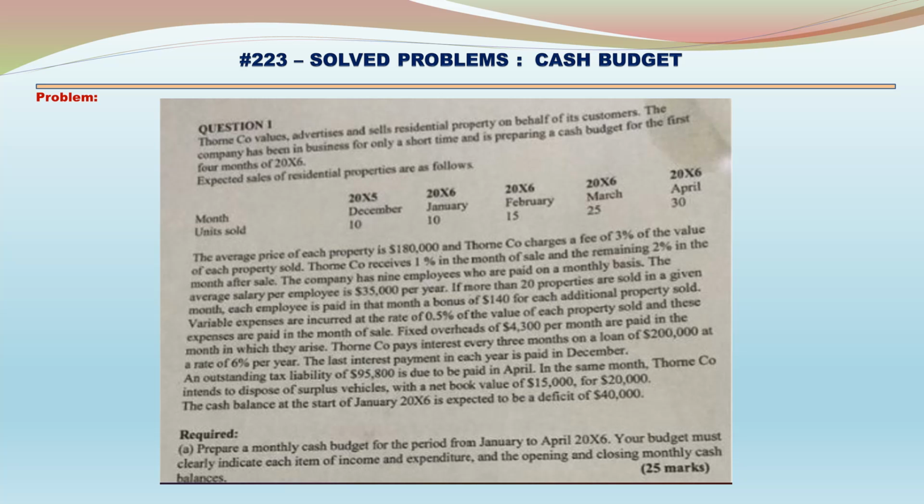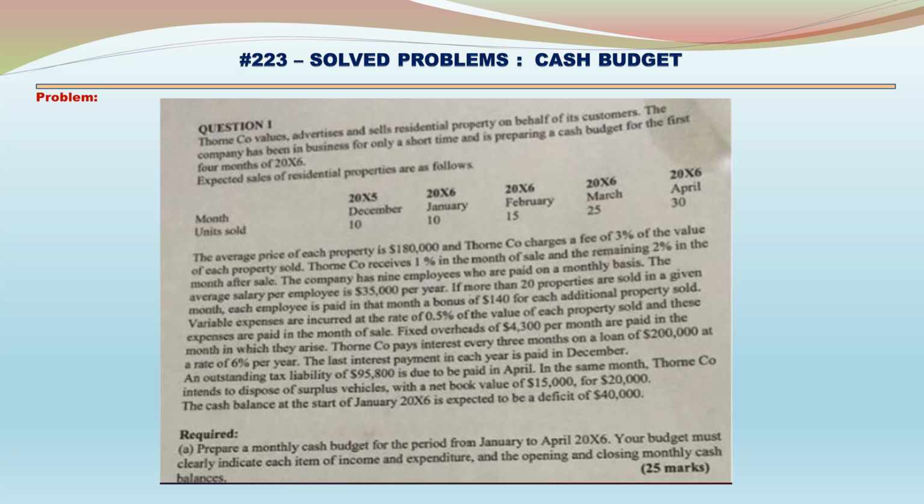The average salary per employee is 35,000 per year. If more than 20 properties are sold in a given month, each employee is paid in that month a bonus of 140 for each additional property sold. Variable expenses are incurred at the rate of 0.5% of the value of each property sold, and these expenses are paid in the month of sale. Fixed overheads of 4,300 per month are paid in the month in which they arise.